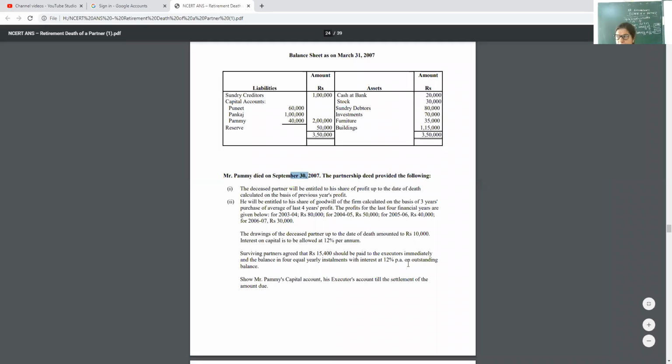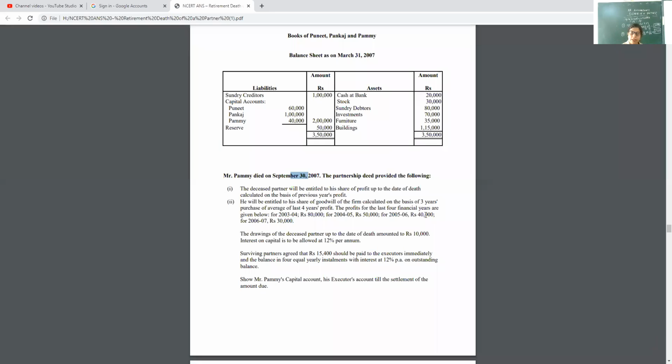Now see, all this part is for the calculation of goodwill. Goodwill calculation is the same as retirement. What is the rule for retirement? Yes, gainer debit to sacrificer.